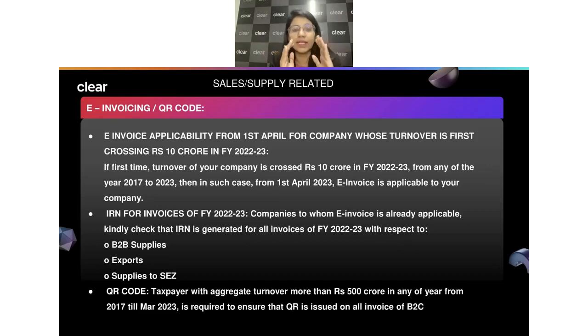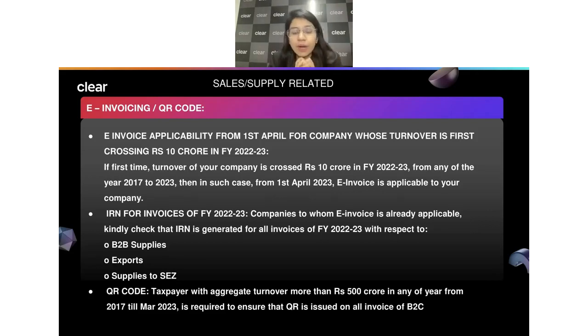So for the taxpayer whose turnover exceeded the limit of 10 crore in FY 22-23, in that case e-invoicing is applicable to all of them from 1st of April 2023. So they have to take proper care that they have started generating the IRN, they have a proper system in place, and they are actually moving from a real base.